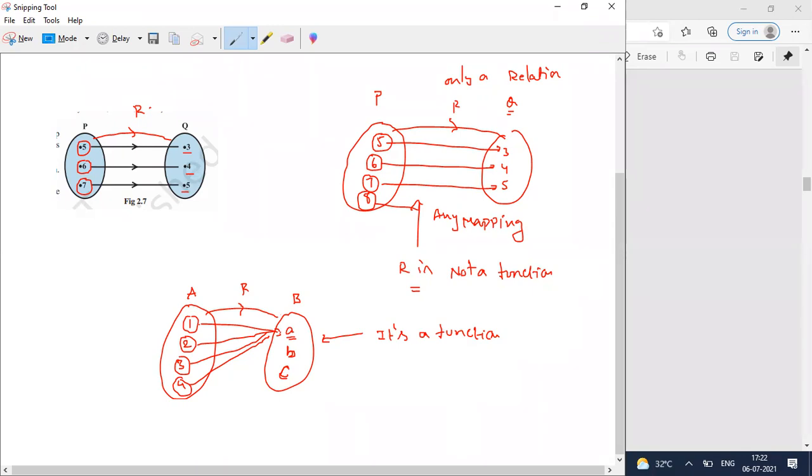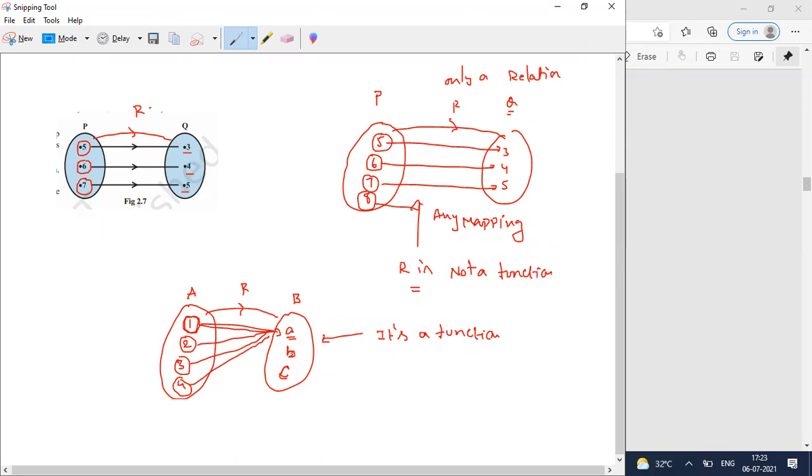Here, 1 is mapping to B, and if I substitute 1 in the relation, I am getting A. So 1 is having only one output. 2 is also having only one output. So the function says each and every element of A has a unique element in B, and that element in B might be the solution for other elements of A, but the element of A is having only one unique solution. And this is a function.